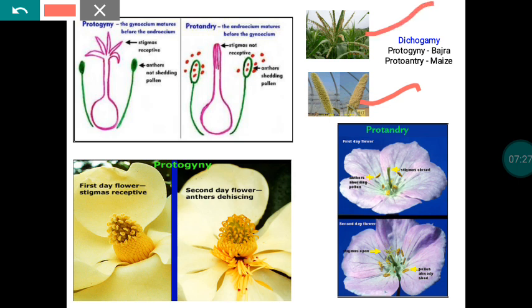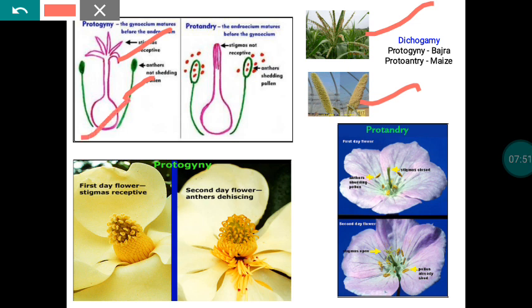Under the protogyny mechanism, the gynoecium will attain maturity first. At the time of attainment of gynoecium maturity, the pollen has not yet attained maturity. So if it wants to get fertilized, it always has to receive pollen grains from nearby plants. So that is the protogyny mechanism.